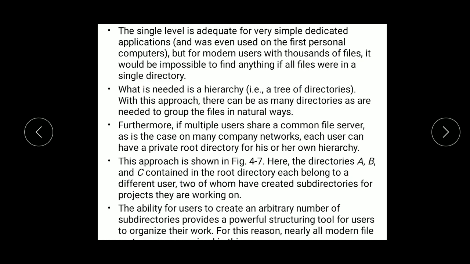So now, what does that mean? Suppose I am accessing a computer system over my network, I am using a separate directory, that is, wherever I have saved my file.